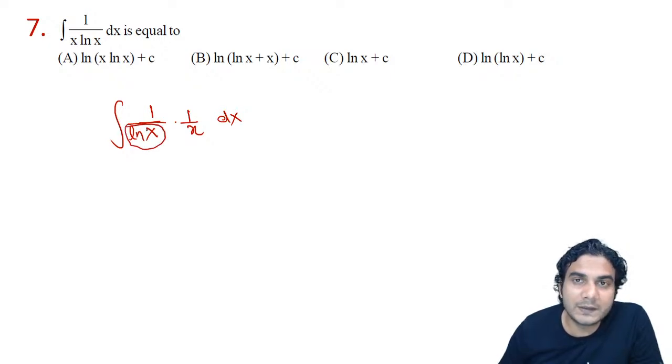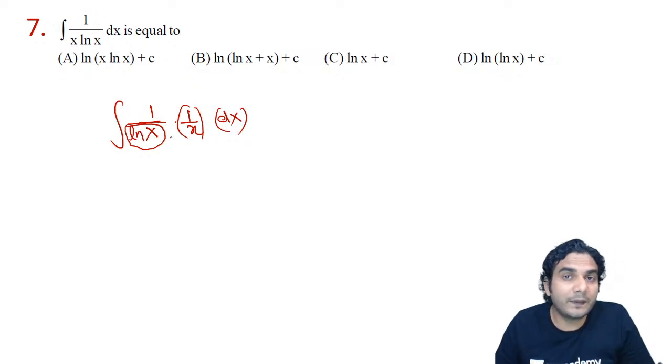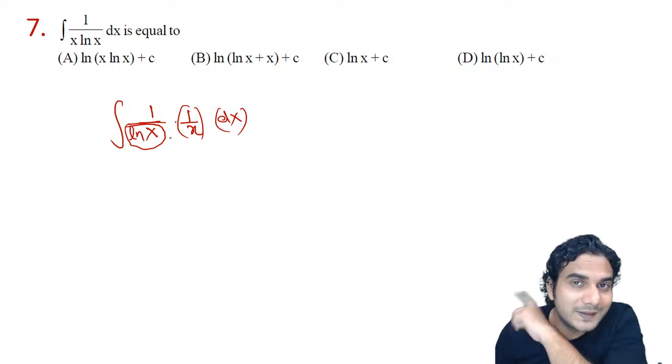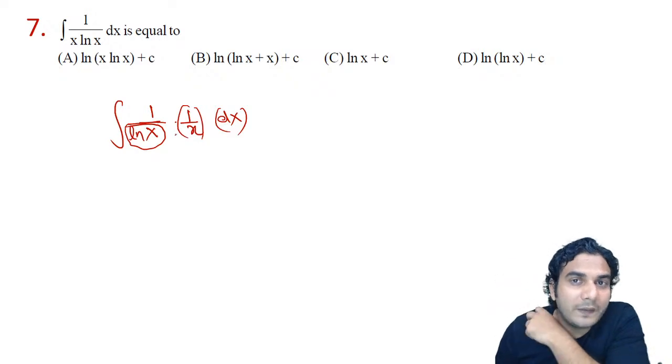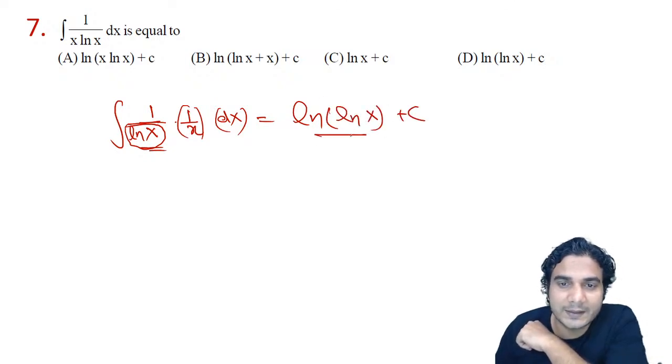Derivative of ln x is 1 upon x. So that means this is f dash into dx, right? And what is this? 1 upon f. So what is the integral of 1 upon x? That is ln x. So what is the integral of 1 upon f, where f dash x dx is present? ln of f, right? So answer is this ln of f. f is also ln x. It's okay. Put ln of x, all right? Plus c. That is the answer.